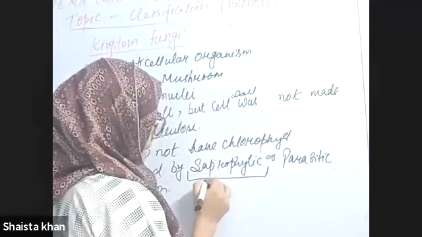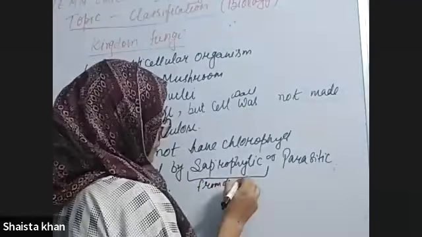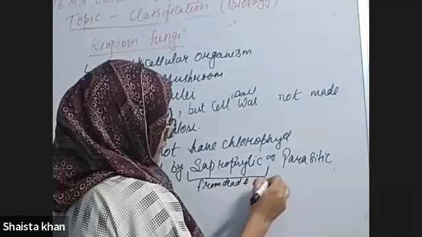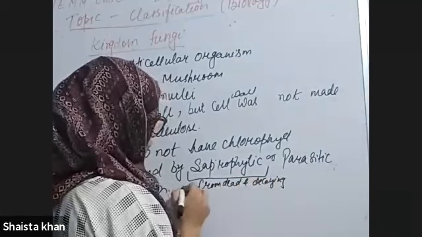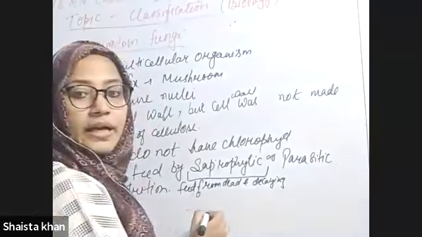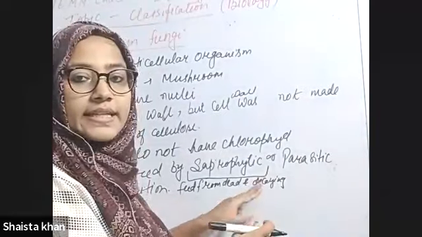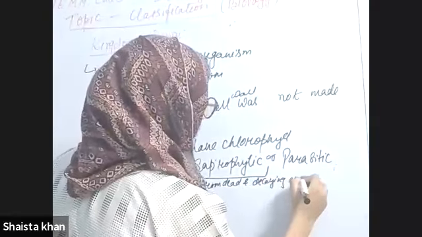It feeds from dead and decaying organic matter.